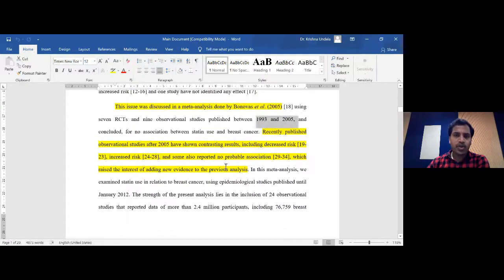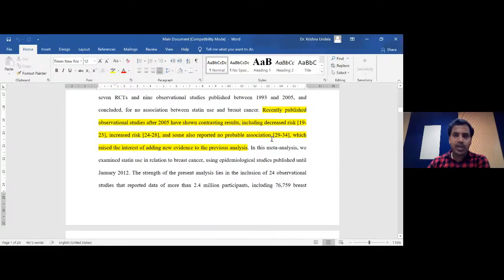And when we searched, what we got to know is that after the Bonwas et al. publication in 2005, there are many other observational studies published which have contrasting results with the Bonwas study. That means the results we got after the Bonwas study are not exactly matching the Bonwas results. And we felt that we could update this systematic review so that we can get more up-to-date information on statin use and risk of breast cancer.